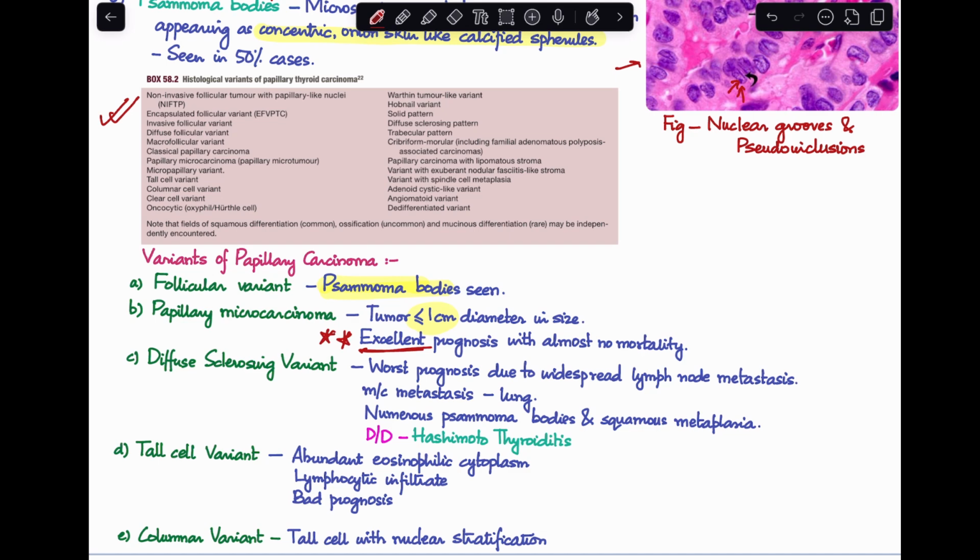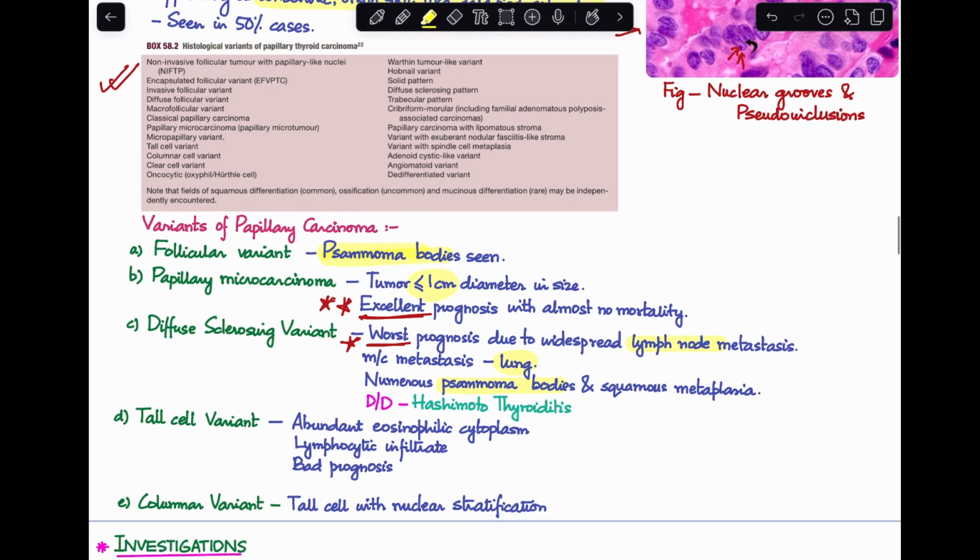Third type is the diffuse sclerosing variant. This variant has the worst prognosis because of its widespread lymph node metastasis, and the most common site of metastasis in this case is the lungs. In this variant, you see a lot of Psammoma bodies and squamous metaplasia. A differential diagnosis of this condition is Hashimoto's thyroiditis.